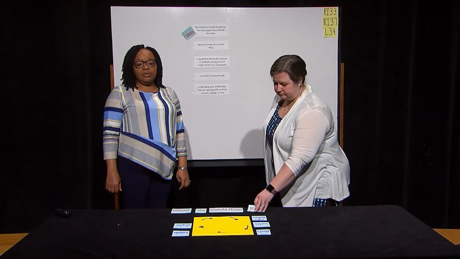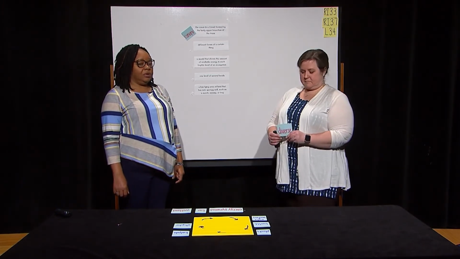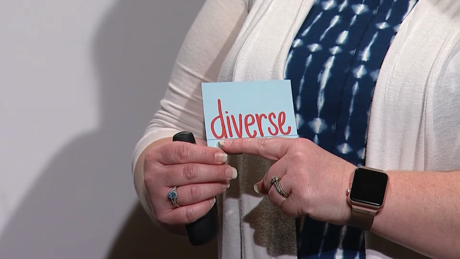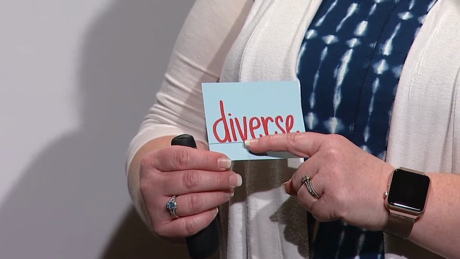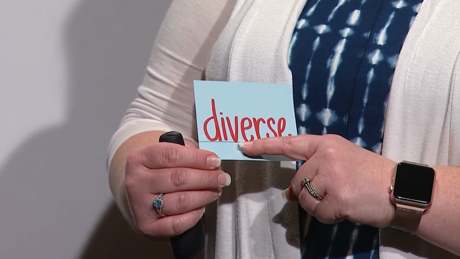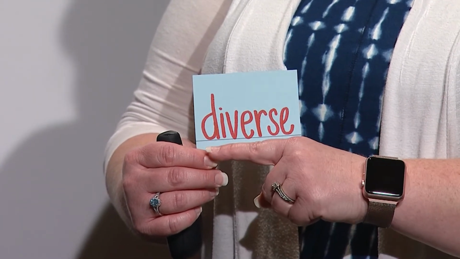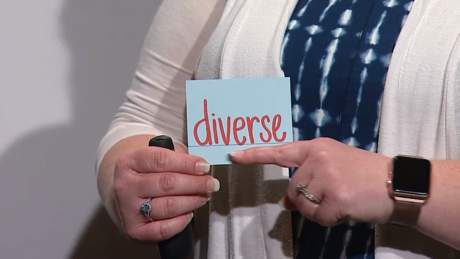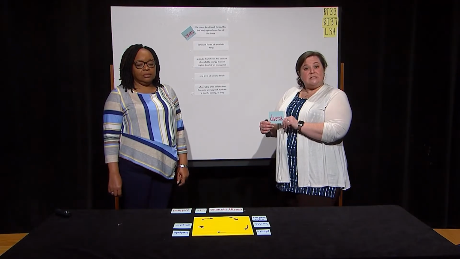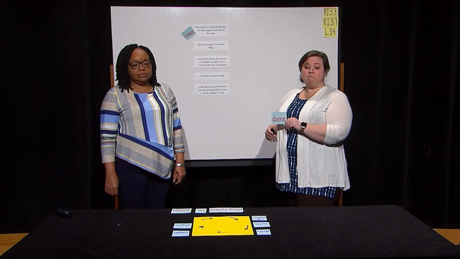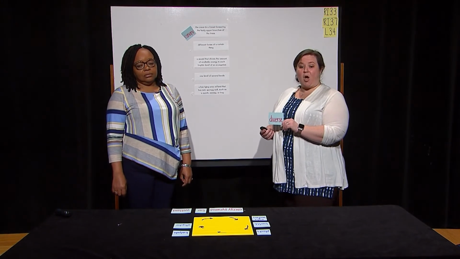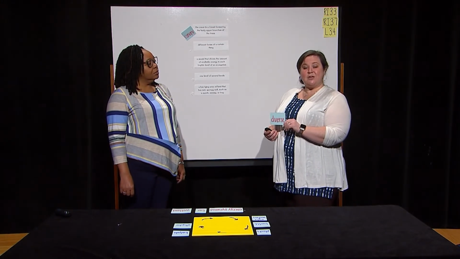Scholars, let's work with Miss Amanda to decode her word. Let's say the sounds. D, I, v, ers. When we blend it together, the word is diverse. Diverse describes different forms of a certain thing. For example, when Dion went snorkeling, he was amazed at all the diverse fish he saw swimming around.